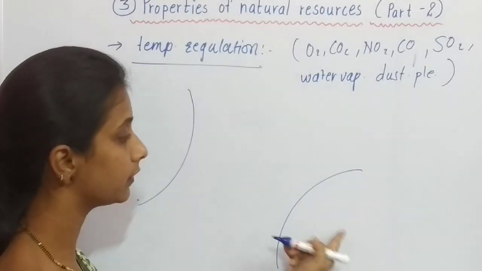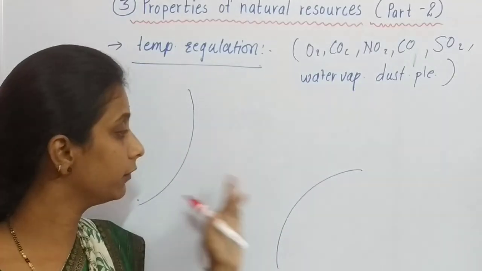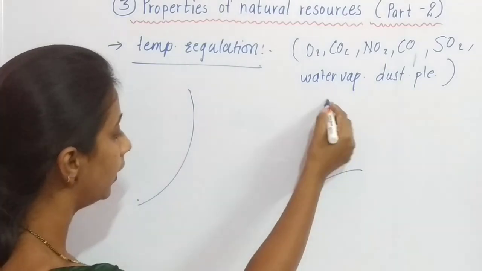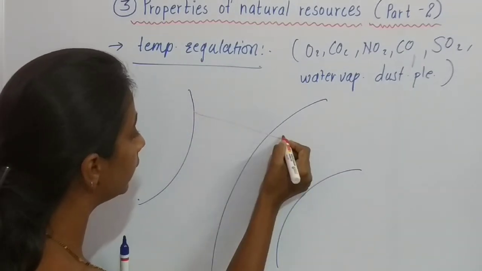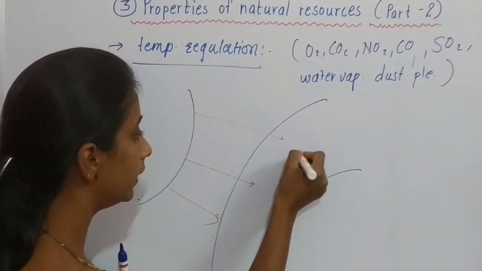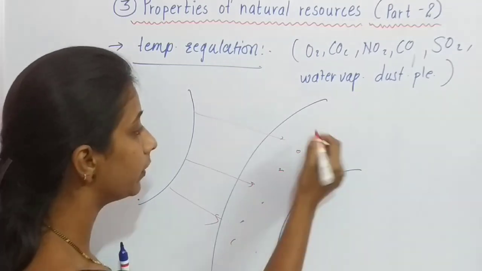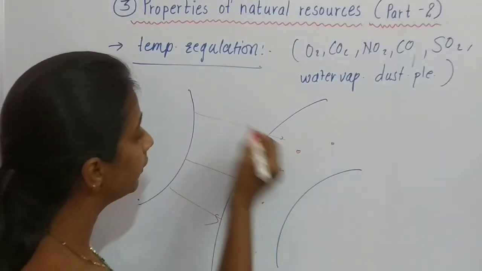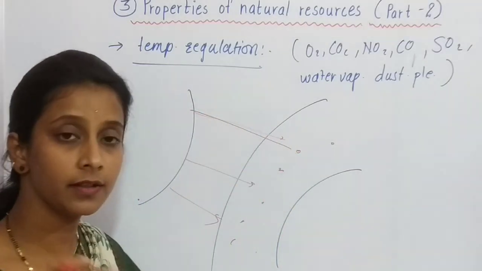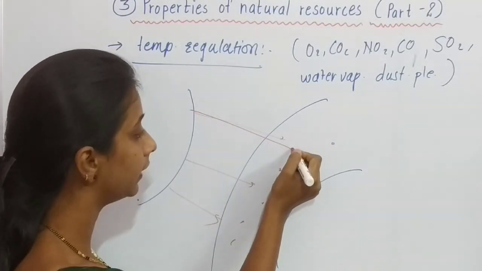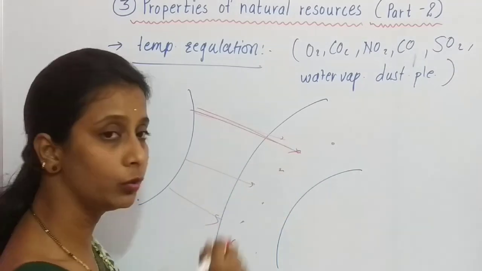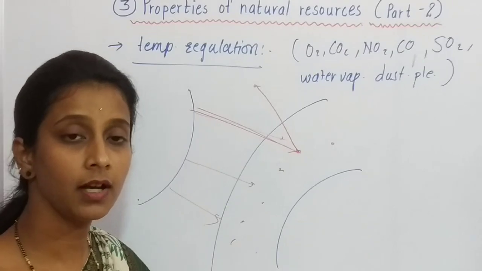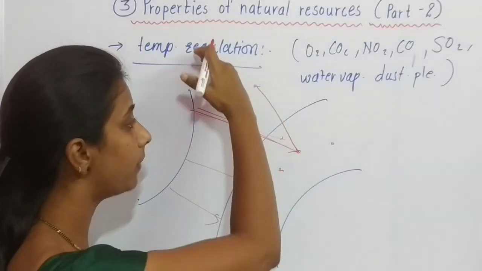Again, suppose this is the sun, this is the earth, and the rays coming from the sun provide us light, and they provide us heat too. Now students, when these sun rays or sunlight come from the sun, they strike the different constituents of the atmosphere, different molecules. Suppose we consider a single ray of sunlight. When it strikes a molecule, then what happens? Either it goes back to space,